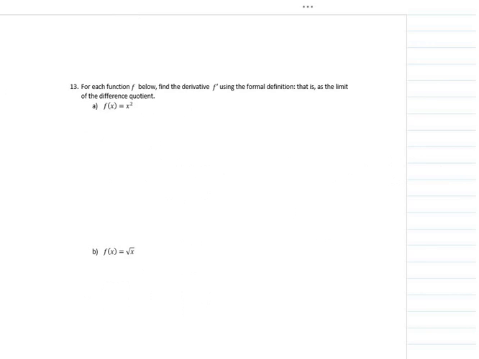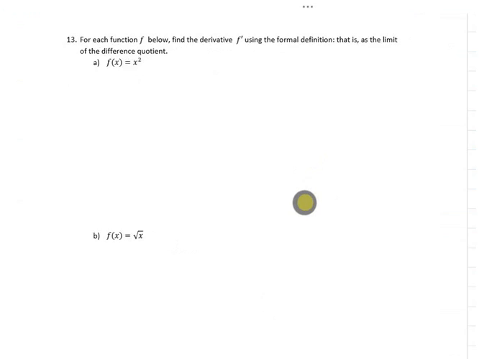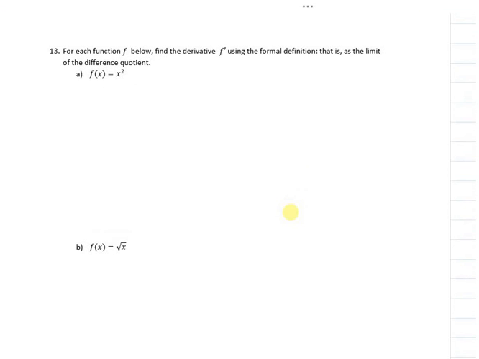Next page. Find the derivative using the formal definition, that is, as the limit of the difference quotient. On these problems, I will not give partial credit for any other method of finding the derivative. That's for later problems. And I will have one of these three parts exactly on the exam, but only one. Okay, so the definition says f prime of x is the limit as h goes to 0 of f of x plus h minus f of x over h.